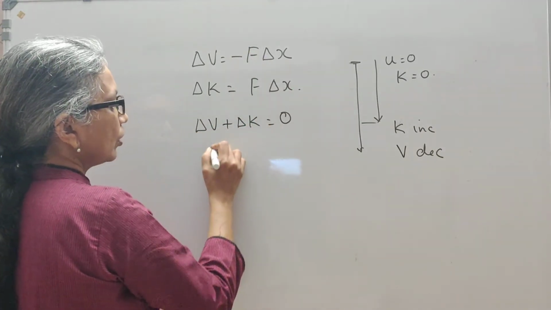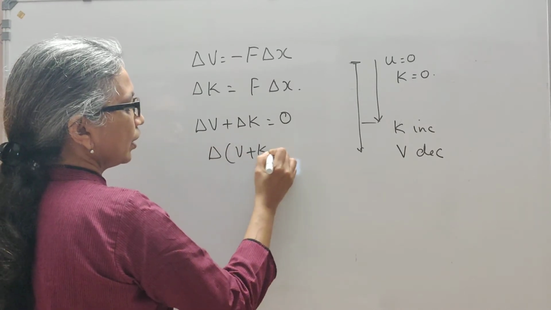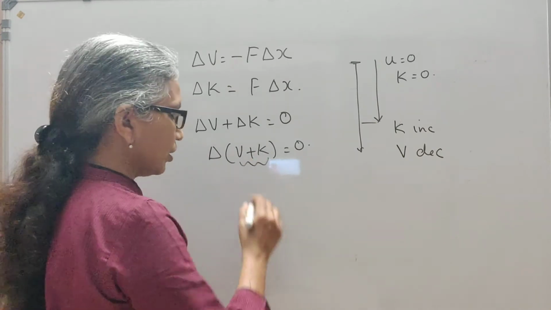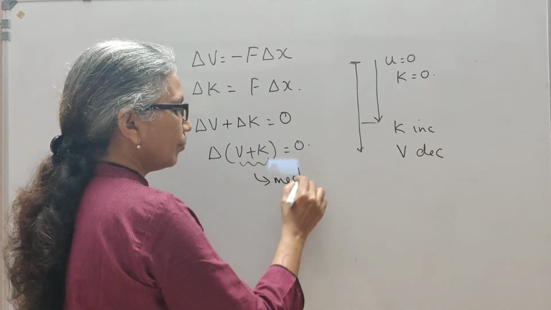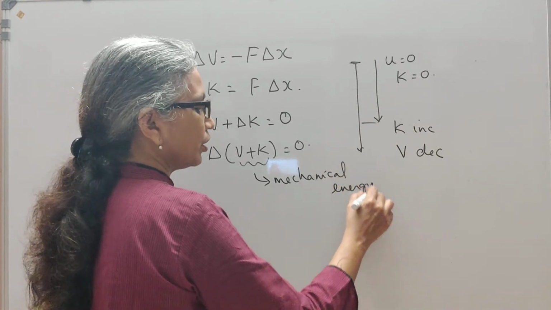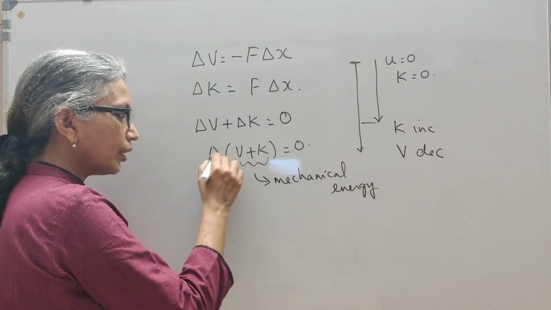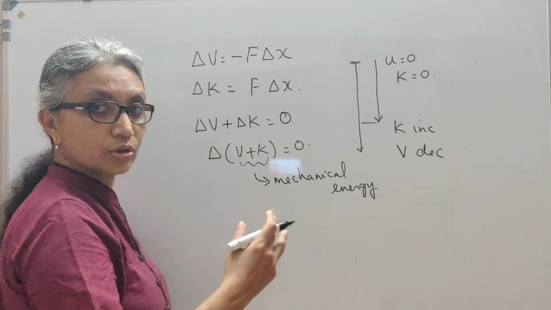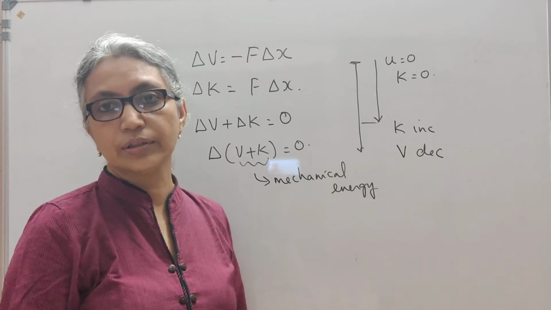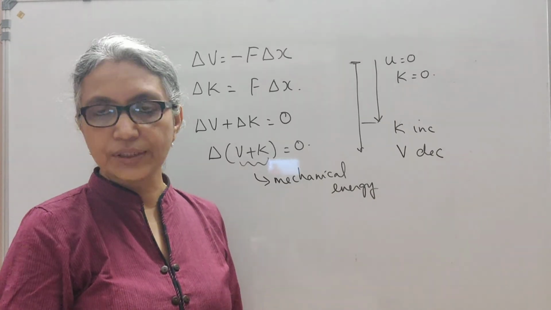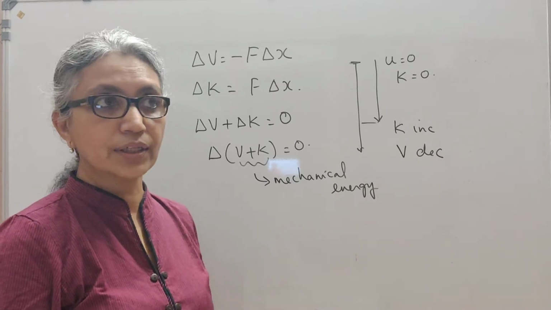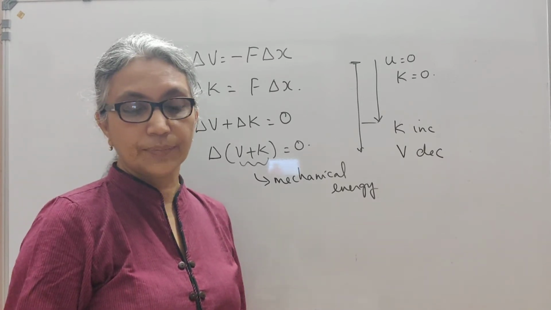If I add the two, that is delta V plus delta K, it should be equal to 0, which means the change in the total energy, what you call mechanical energy, the sum of kinetic energy plus the potential energy, is zero. There is no change in the total mechanical energy, which means that the total mechanical energy remains a constant.